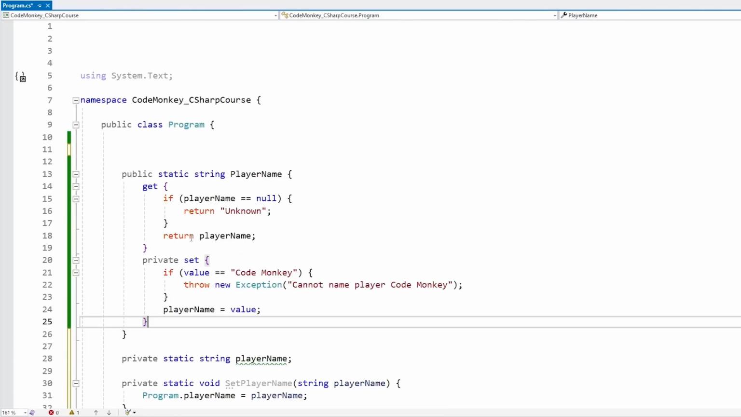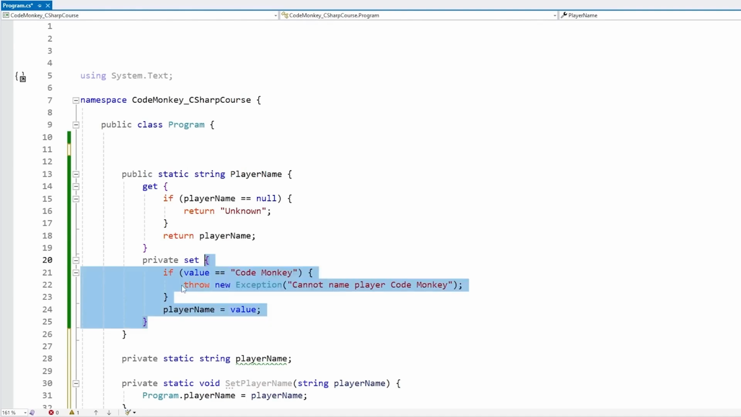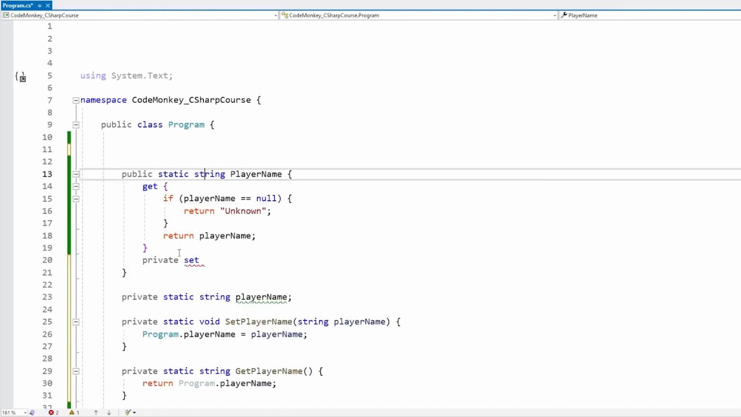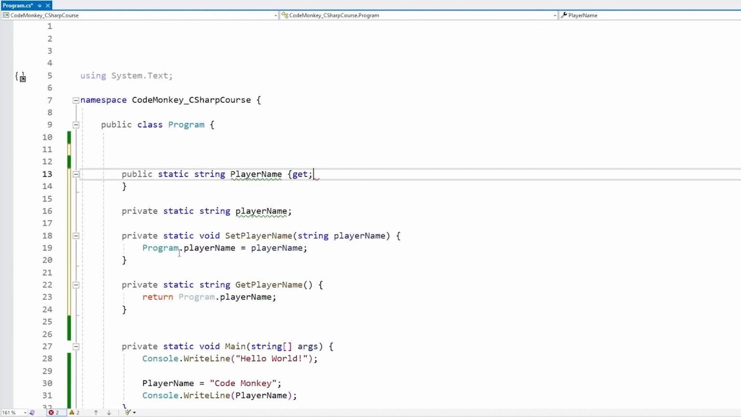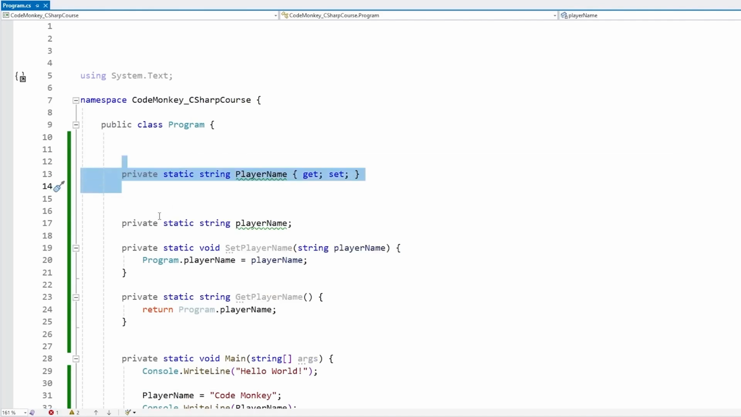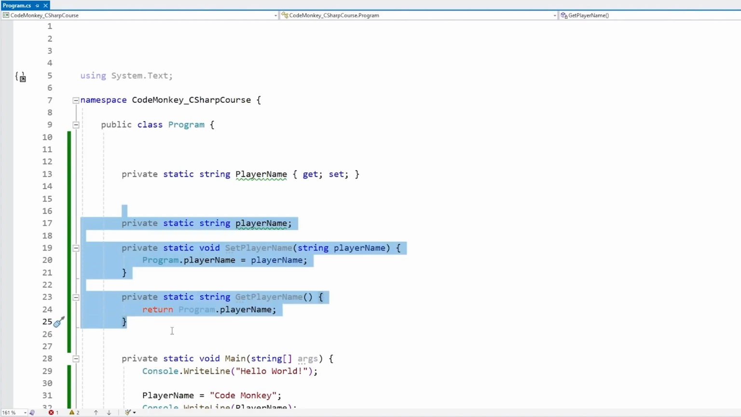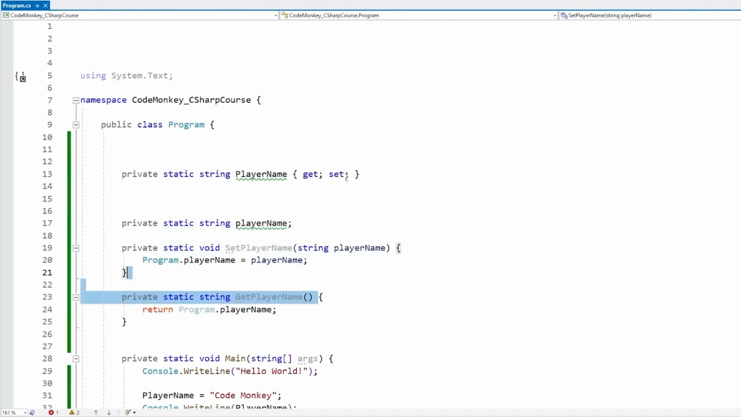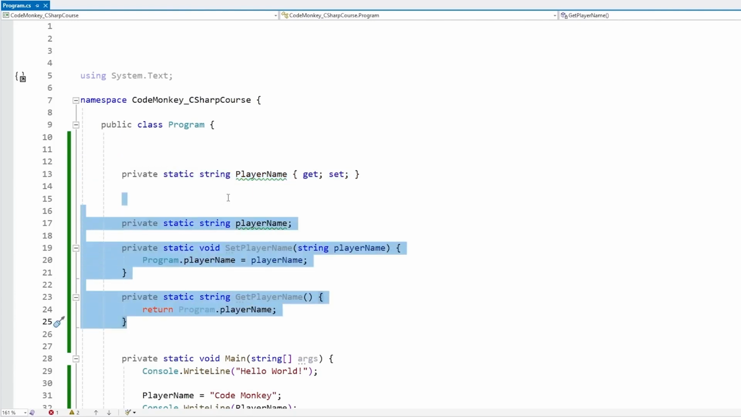So if we have this code, and then up here, let's say we don't want any of this validation, so we just have the basic auto-implemented property, just a get and a set. Just like this, the property that we defined up here is doing pretty much exactly the same thing as what we have down here. We have a field with set and get functions, and that's pretty much the same thing that we have here. So these two pieces of code are pretty much identical.